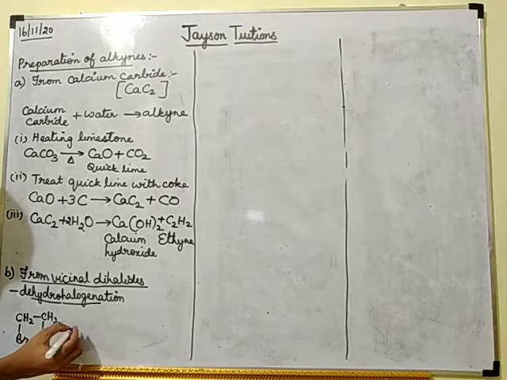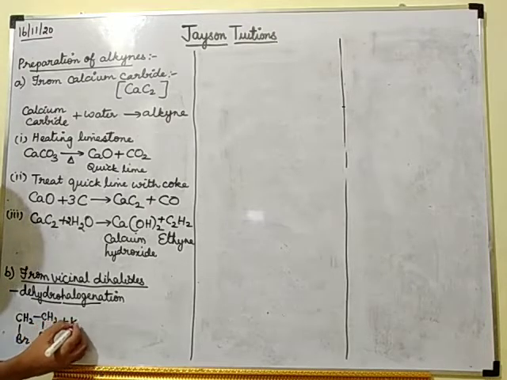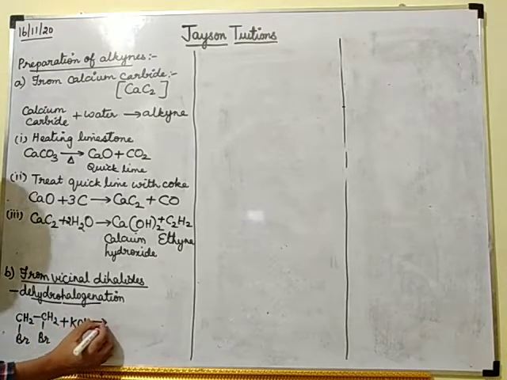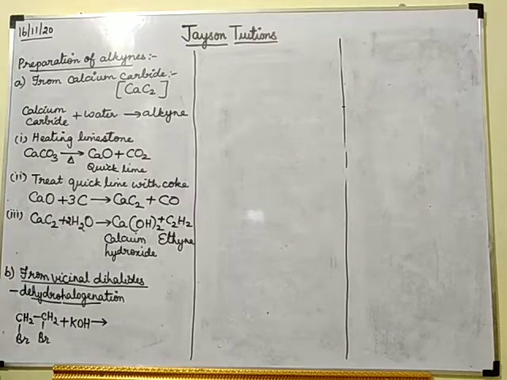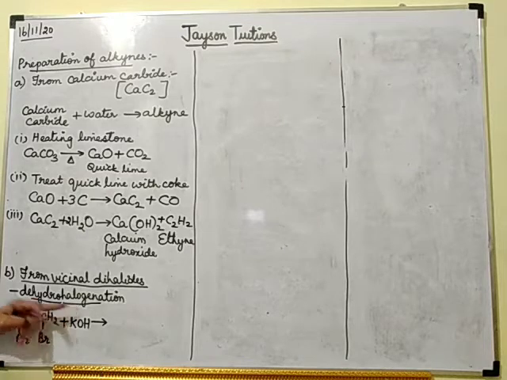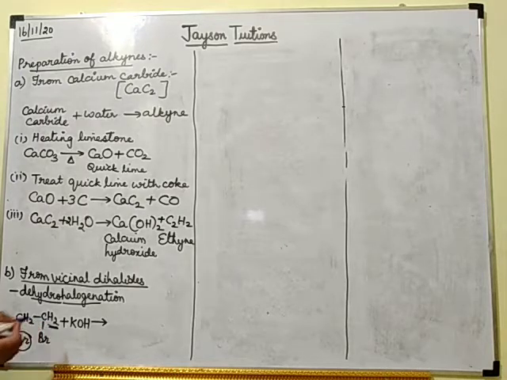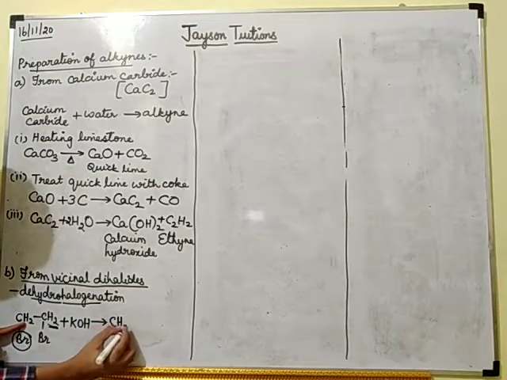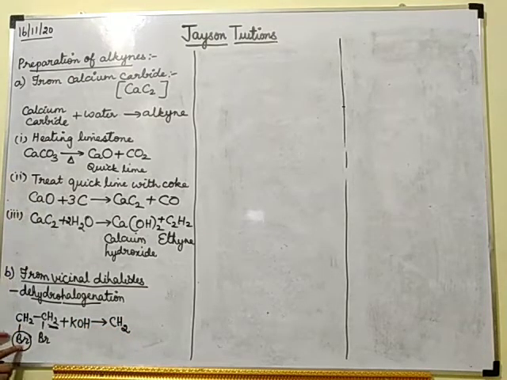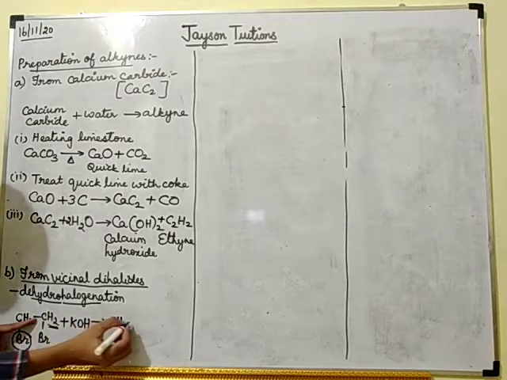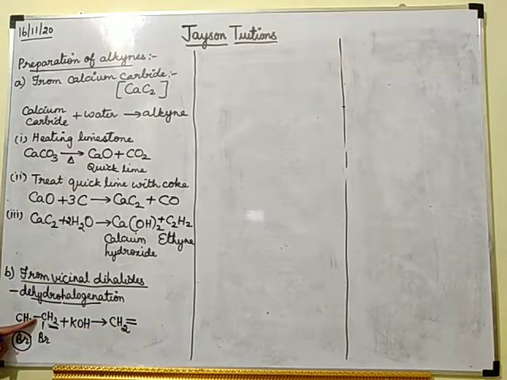To remove this, what am I going to do? I am going to add potassium hydroxide. So what will I be getting? 1 hydrogen will be removed and 1 halogen will be removed. I am removing 1 halogen from this side and 1 hydrogen from this side. If halogen is removed, I will be getting CH2, and the single bond will change into double bond.